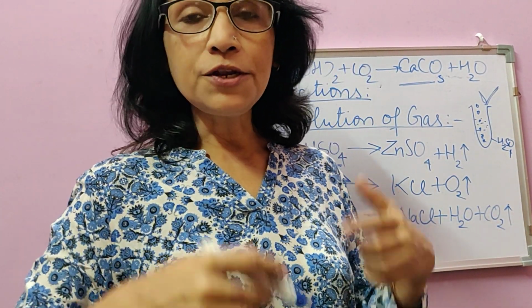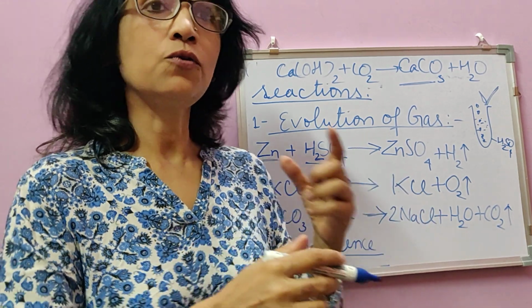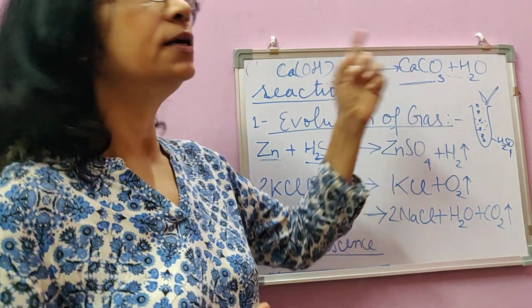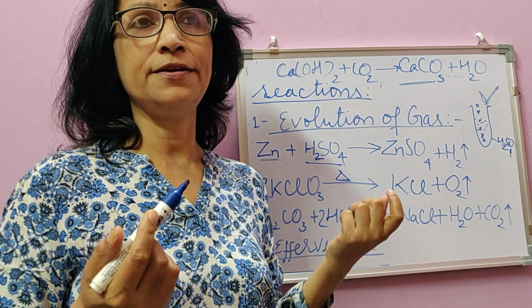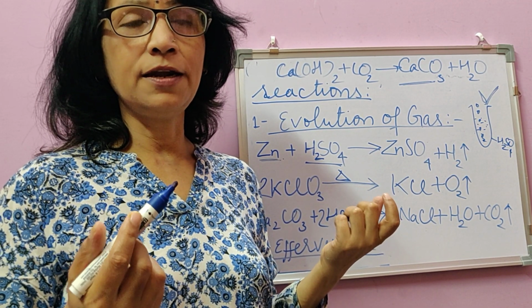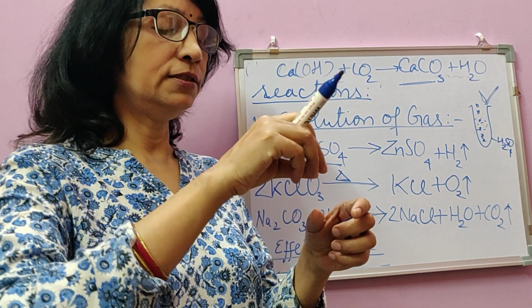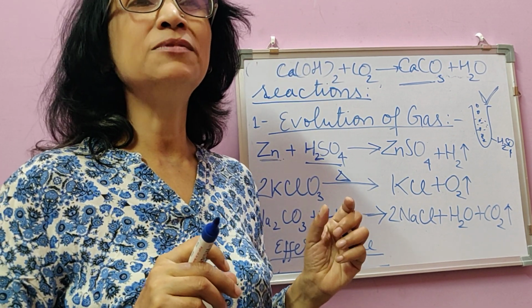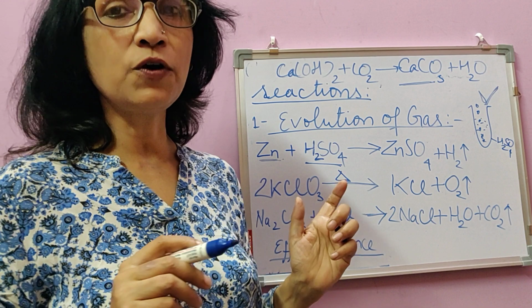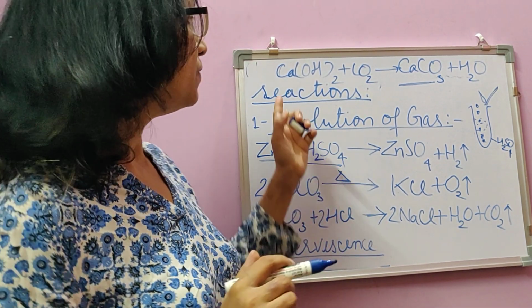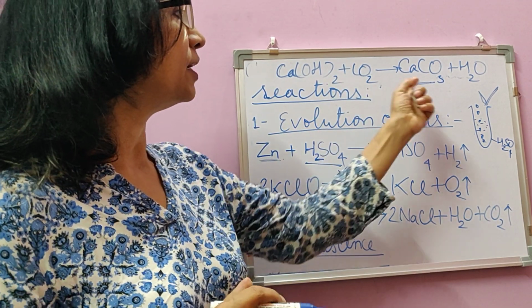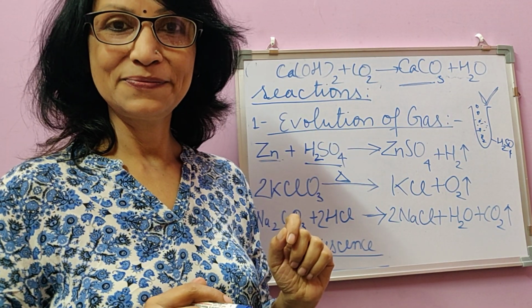Children, if we continue passing the gas for quite some time, even though the lime water otherwise is very faintly white, just like when you add some lime juice into water it becomes a little faintly white. In the same way, lime water is also very faintly white, it is not transparent. But when you pass carbon dioxide into it, that lime water turns milky.